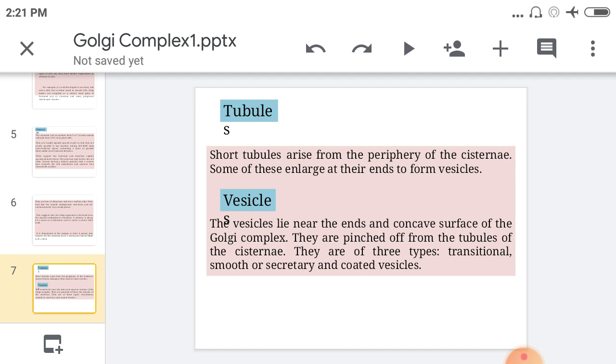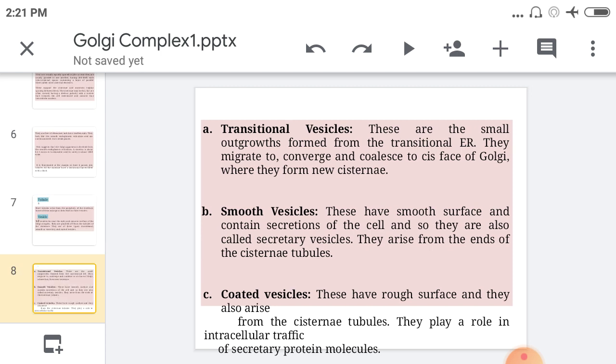There are three types of vesicles present here: transitional vesicles, smooth or secretory vesicles, and coated vesicles. This point is very important. Tubules are formed from the pinched ends of the cisternae. These vesicles are formed from the pinched ends of the tubules. And these vesicles have three different types: transitional type, smooth or secretory type, and coated type.